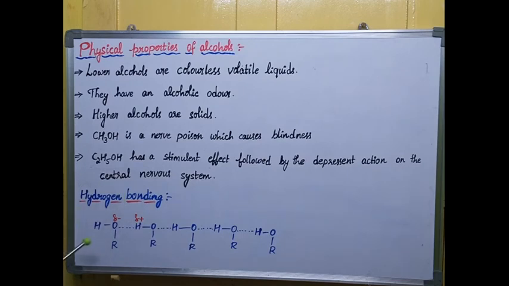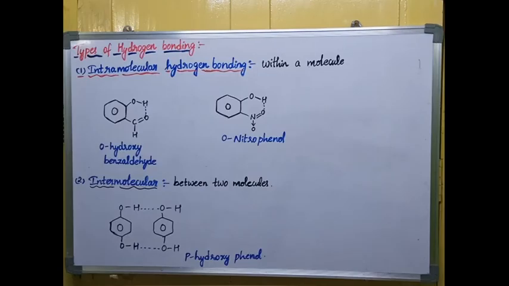Now let us see the classification of hydrogen bonding, how it is classified into different types. Hydrogen bonding is classified into two main types: intramolecular hydrogen bonding and intermolecular hydrogen bonding. Intra means the hydrogen bonding takes place within a molecule.